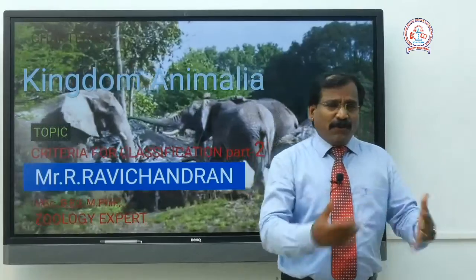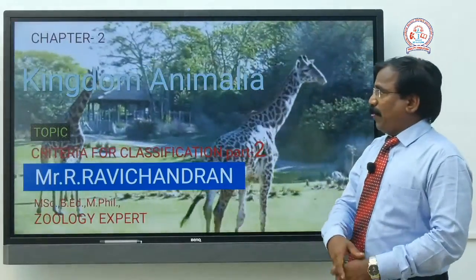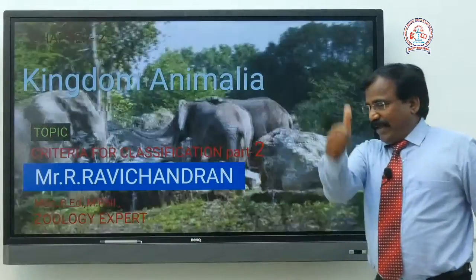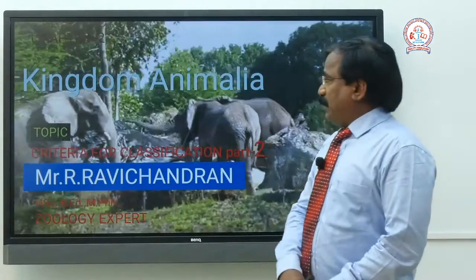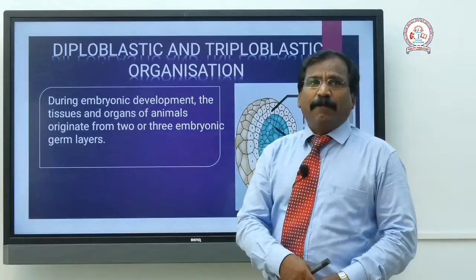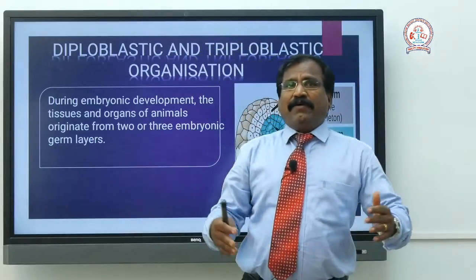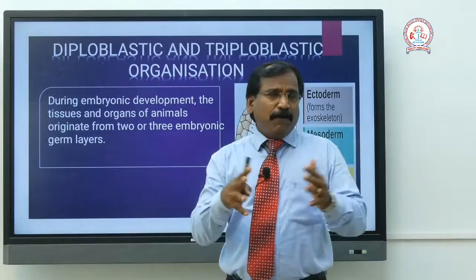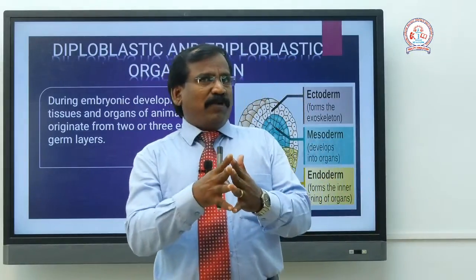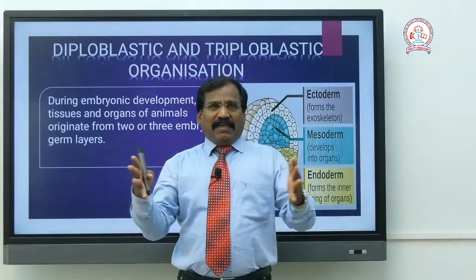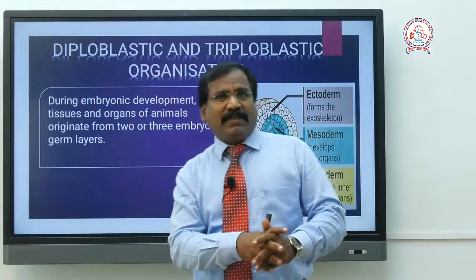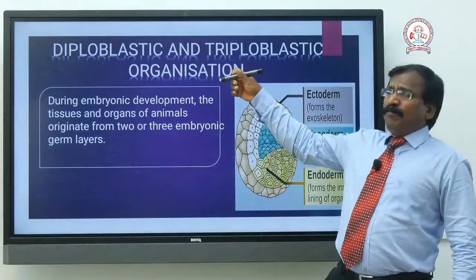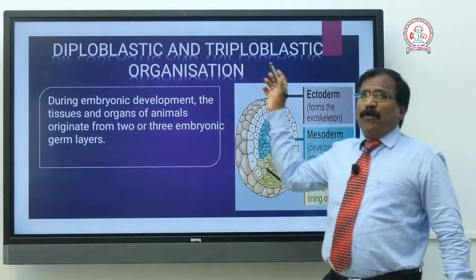Today in this session we are going to discuss the rest of the things. What is that? Diploblastic and triploblastic. Di means two and tri means three. Diploblastic and triploblastic organization. So what are diploblastic and triploblastic?